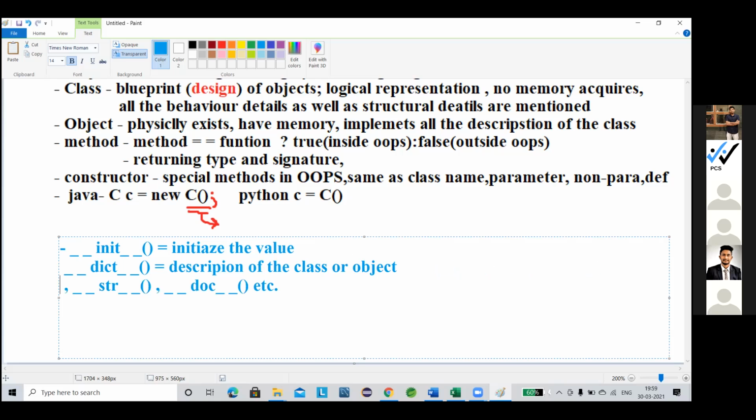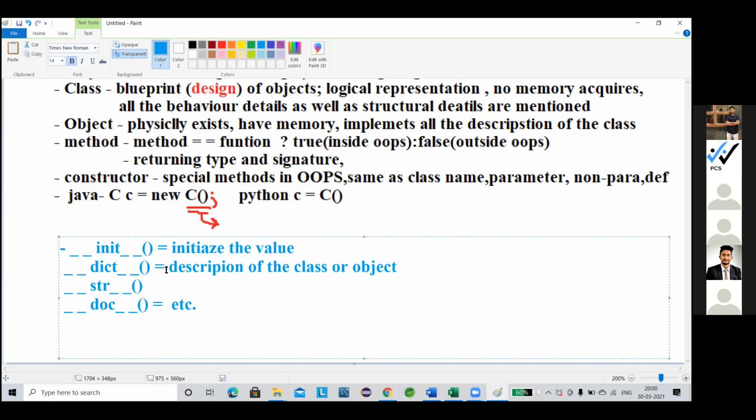As well as the str, as well as the doc. The doc represents all the... actually I forgot the actual function, I used it very much earlier. Most of the time we use these two types of constructor, str and dict.